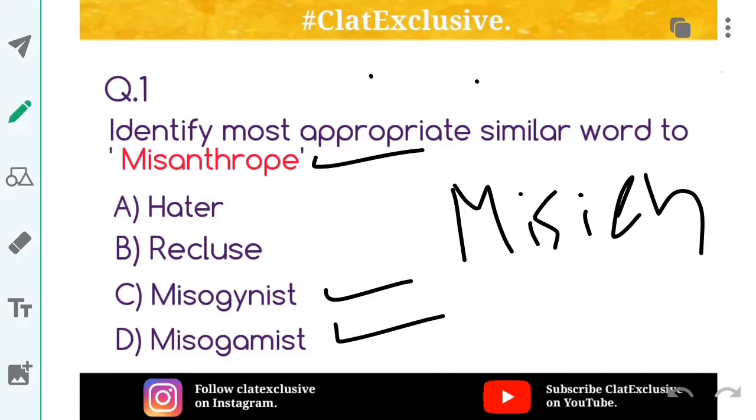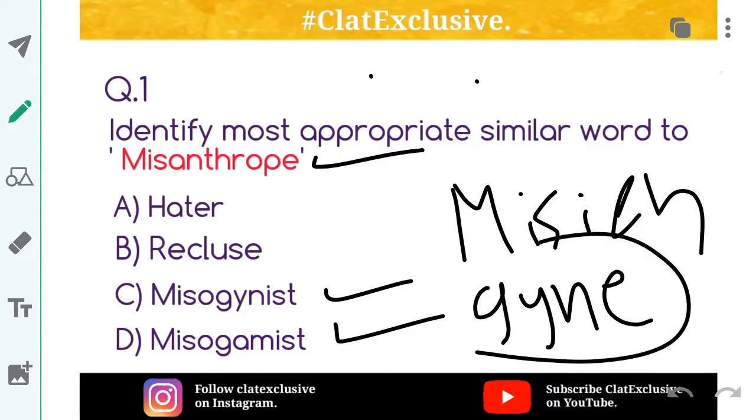Misein is to hate, anthropos is humankind. So misanthrope is someone who hates humankind. Misogynist is someone who hates women, because gyne means women. Have you heard the word gynecologist? This gynecologist is also based on the root gyne. So misogynist is someone who hates women.